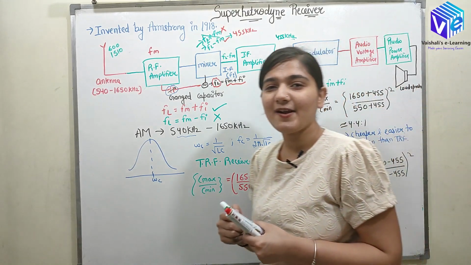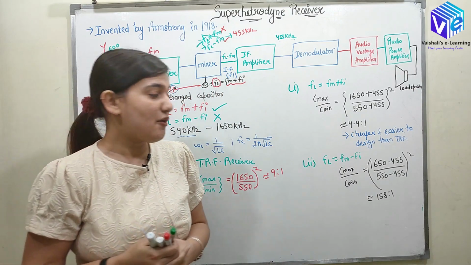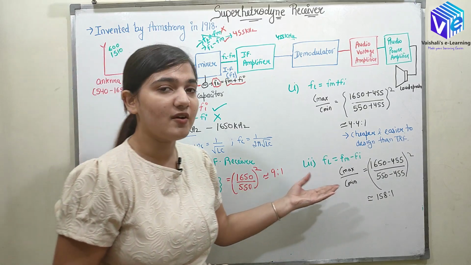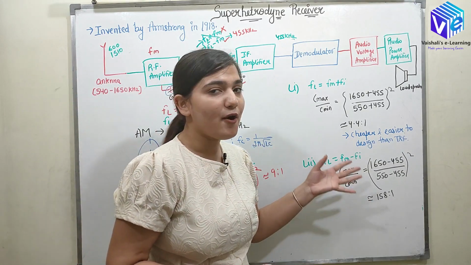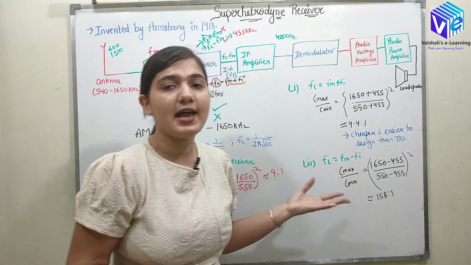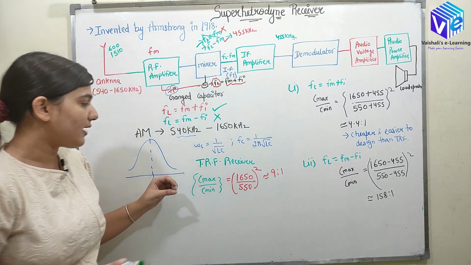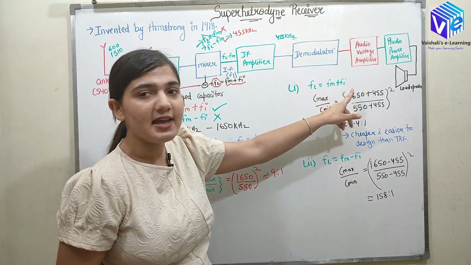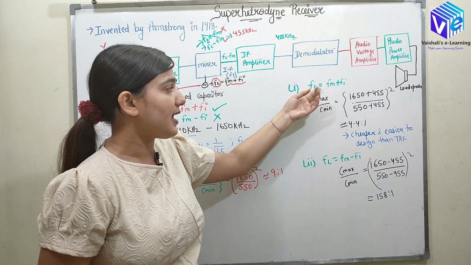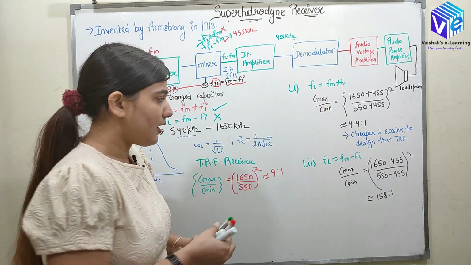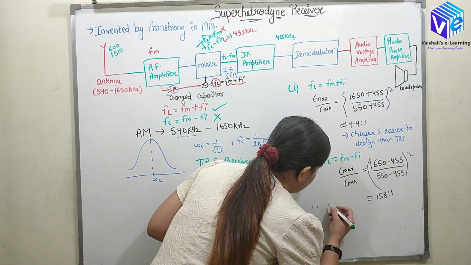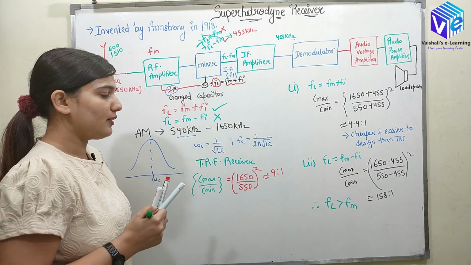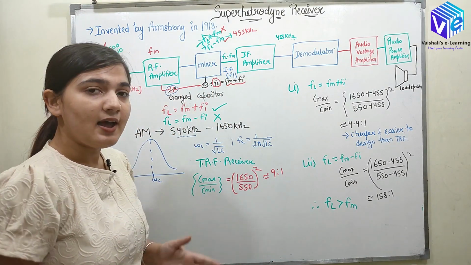Can you imagine a capacitor whose value can change 158 times its minimum value? We cannot have this type of capacitor practically. This type of circuit would be very difficult to design and would become costly. This is why the other type of circuit is preferred, where FL is FM plus FI. So we draw the conclusion that FL is always greater than FM. Now I'll stop my discussion here about FL.